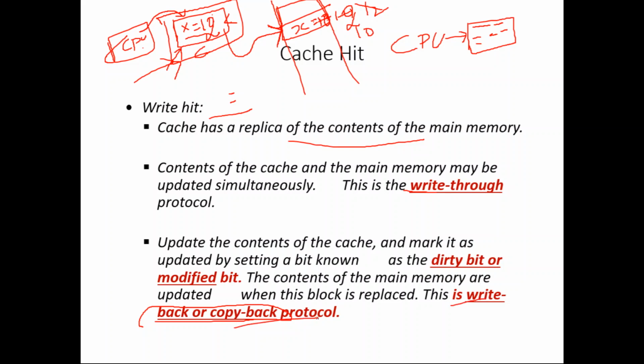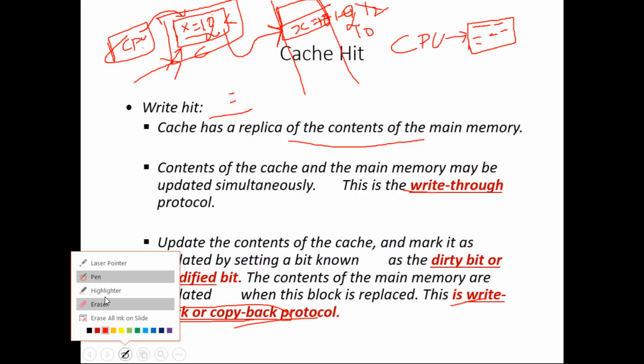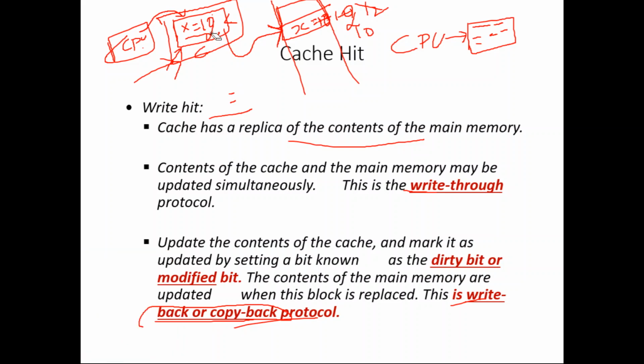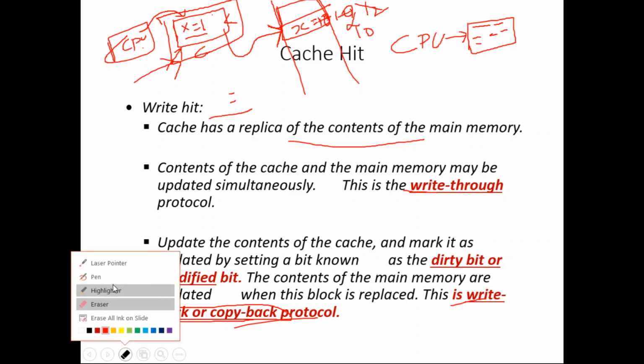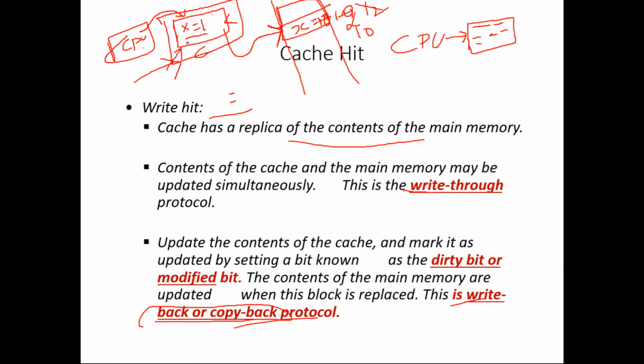And whenever we use write back protocol, we use one particular bit. This bit is called the dirty bit, and this bit will be set whenever some change happens in the cache memory. So here, previously x is 10, now we are making it 12. So 12 is nothing but you are making a change.